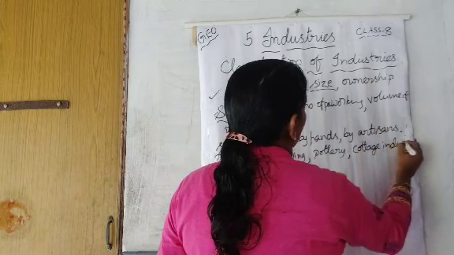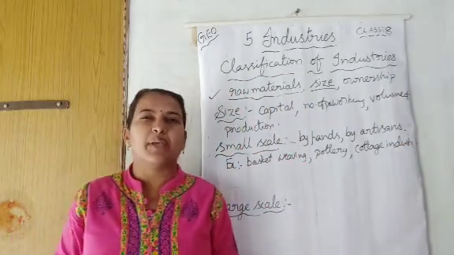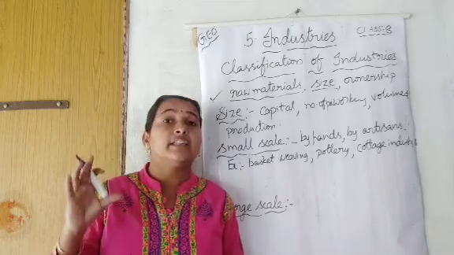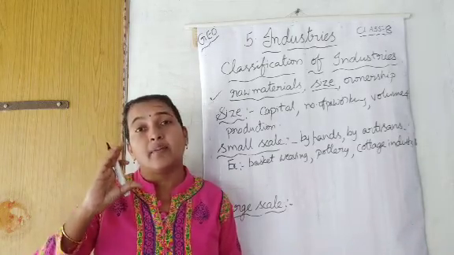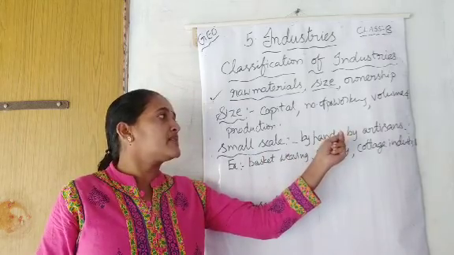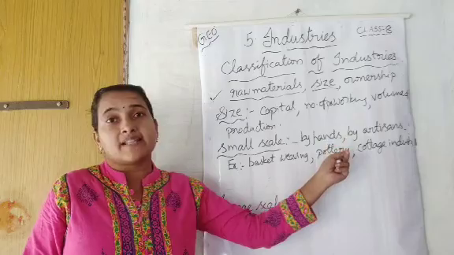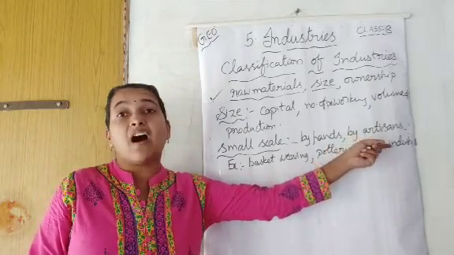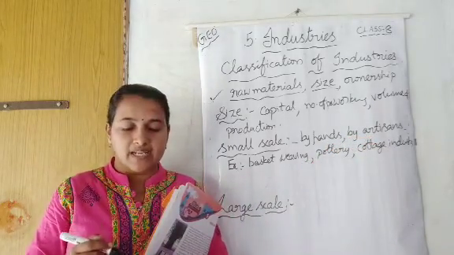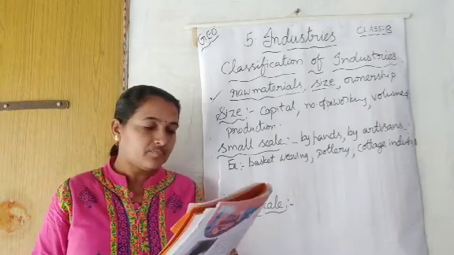We can say these all as small scale industries. You also know paper plates, glasses and butter will be made by machines. But here in small scale industries, if the products are made by hand or by artisans, then we can say them as small scale industries.